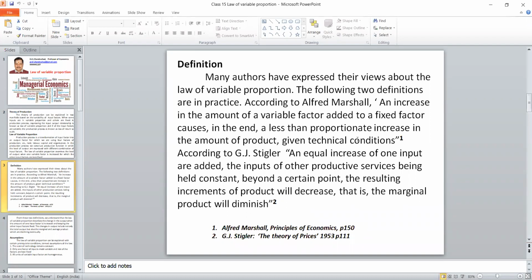Now, one more definition by another author called Stigler. What he says: an equal increase in the input added, the inputs of the other productive services being held constant, beyond a certain point the resulting increment of the product will decrease. That is, the marginal product will diminish. It's a very clear definition. If you write this, it gives a better idea than the Marshall version. Why? Because here he has made it very clear that there are stages. After a certain point, the resulting increment is decreasing, and marginal product is also mentioned. So either of these two definitions, you have to write one.